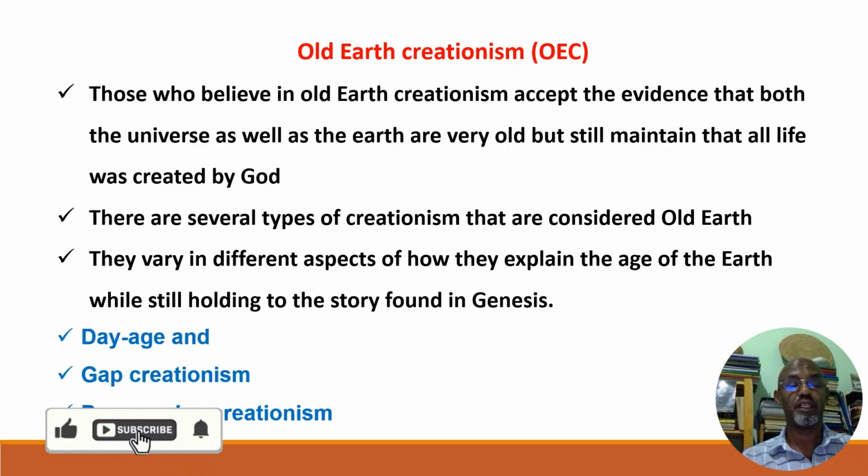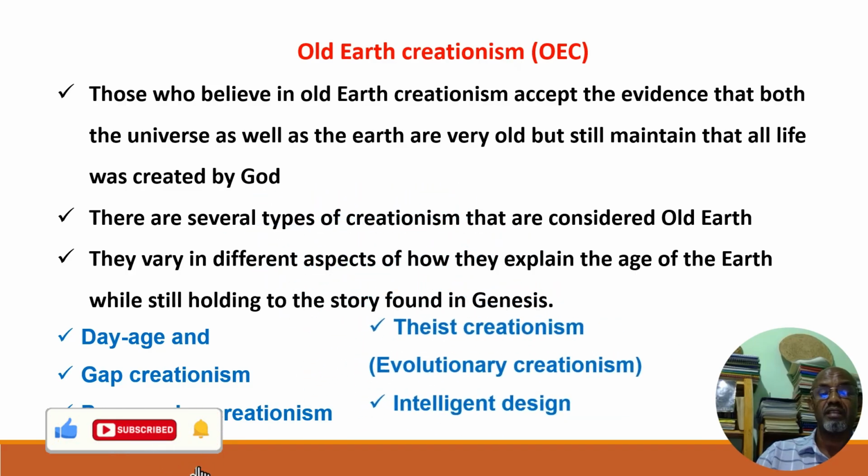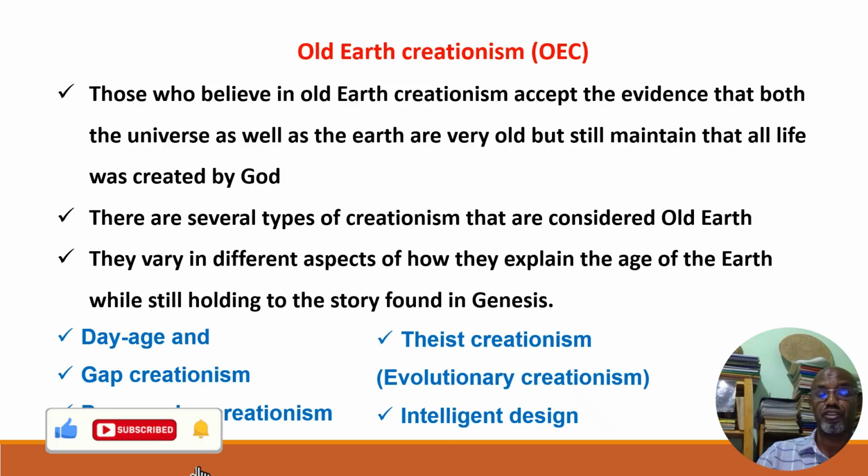How can they explain the age is not 6 to 10,000 years old? How can they explain the biblical fact that states God created the whole world within 6 days, each day with a 24-hour period, of course? Their explanation varies. The first is day age creationism, the second gap creationism, third progressive creationism, the others are theistic or evolutionary creationism, and the last, intelligent design, of course.